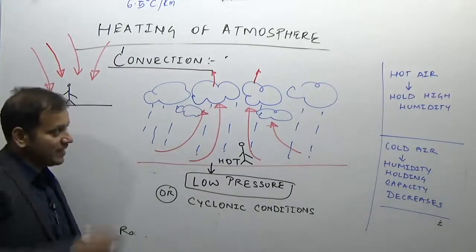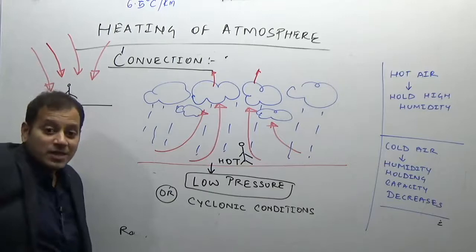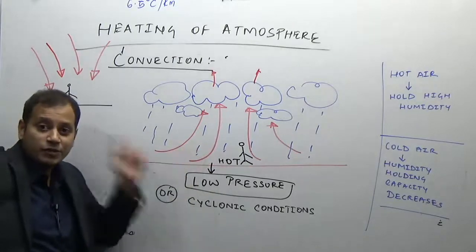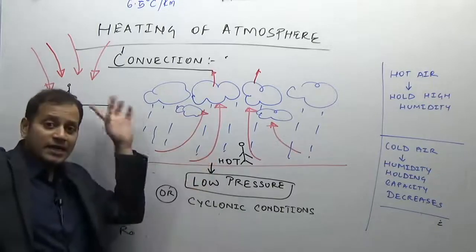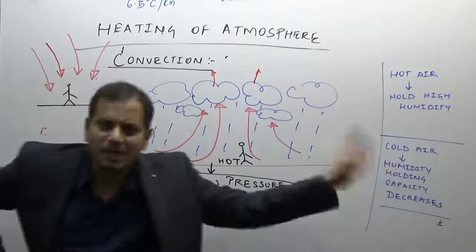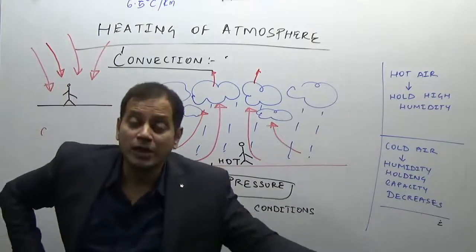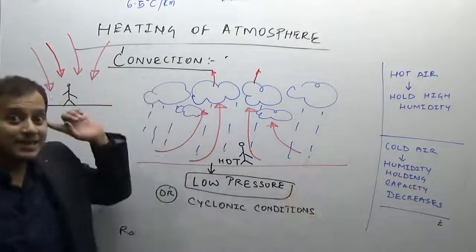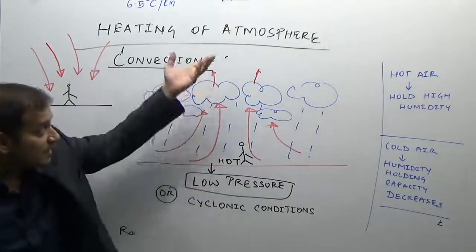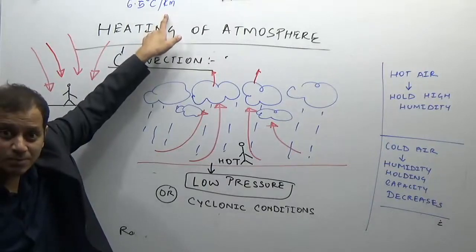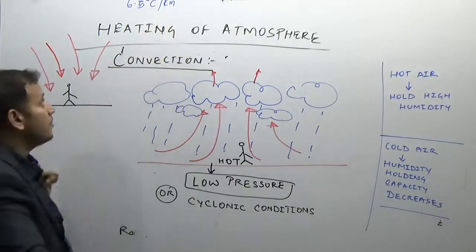Now you can see here, the low pressure zone is always associated with rainfall. I have shown rainfall. So for the rainfall to occur, the air has to rise up. Air can rise up due to convection, or there are some other mechanisms which I will cover while doing the rainfall chapter or the precipitation chapter. But why is rainfall associated with air rising upwards? Because the rising air cools at the rate of 6.5 degrees Celsius per kilometer.